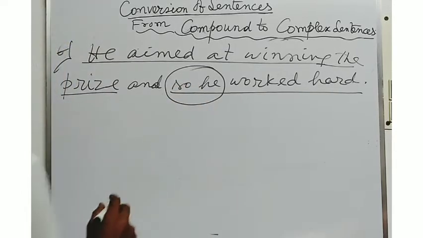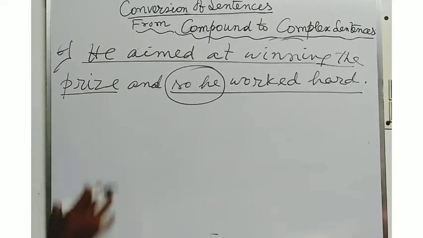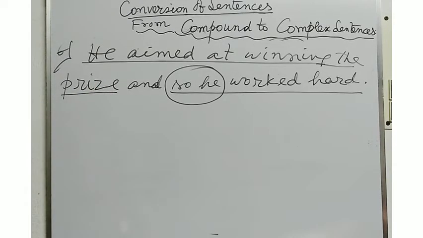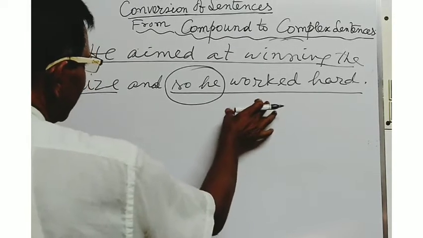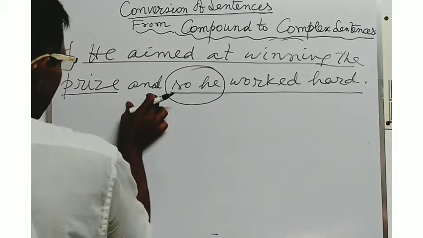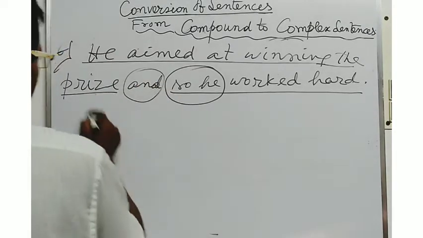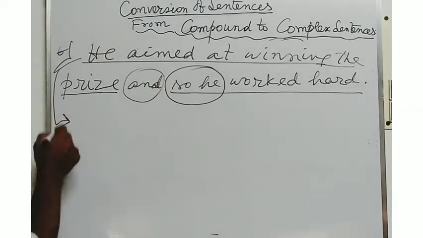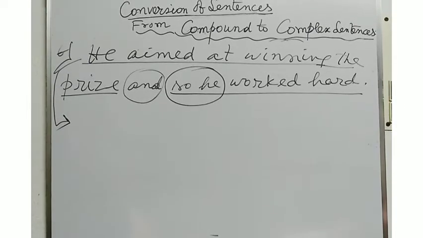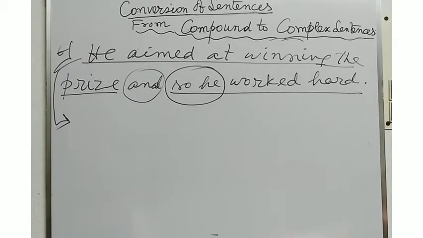In this way, you may also write the compound sentence. And whenever you see such a compound sentence with two or more main clauses combined by the conjunction "and", if you are asked to convert the sentence into a complex sentence, what type of sentence will you write?